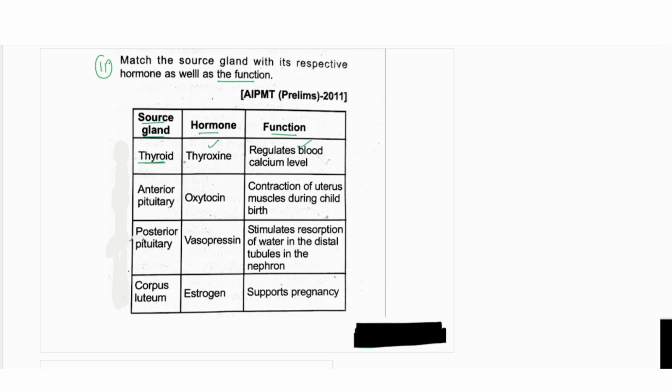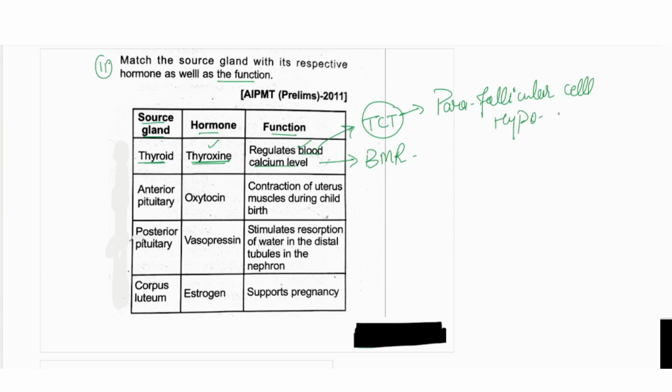The thyroid gland is secreting thyroxine, but it was controlling the basic metabolic rate, not the calcium level. The calcium function was controlled by the thyrocalcitonin, I told you in the previous question, synthesized from the parafollicular cells of the thyroid gland, and it is hypocalcemic. Remember, hypocalcemic.